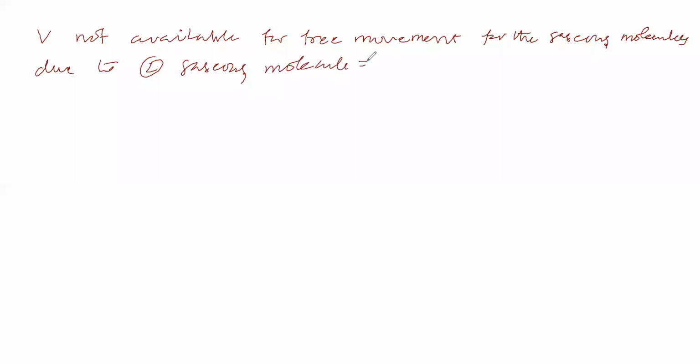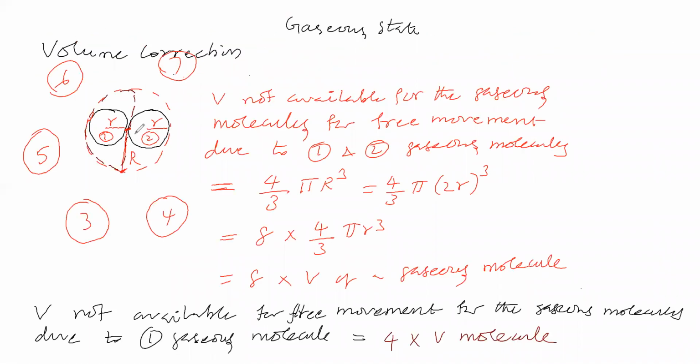Due to this second gaseous molecule, how much volume is not available for free movement? It means this much volume. It is van der Waals thought.